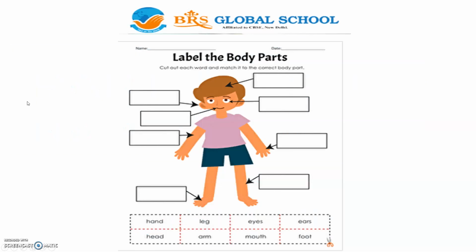Okay children, so let us recall our previous knowledge by identifying the parts of the body of this boy. Eyes, ears, nose, mouth, neck, shoulder, hands, fingers, elbow, stomach, legs, foot, toes, knees. You can also try the labeling of the body parts. Take the help of the names in this box. Okay, children?